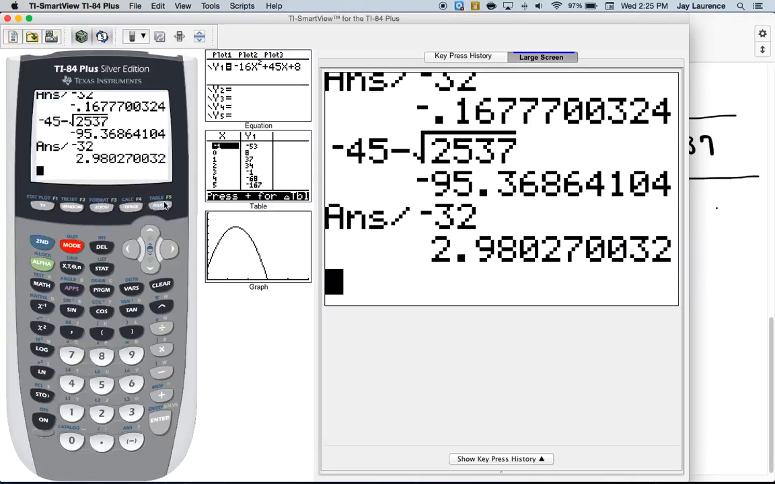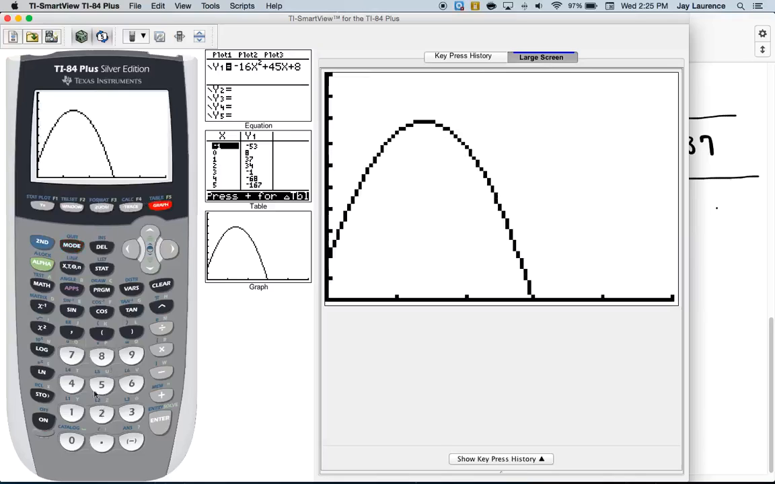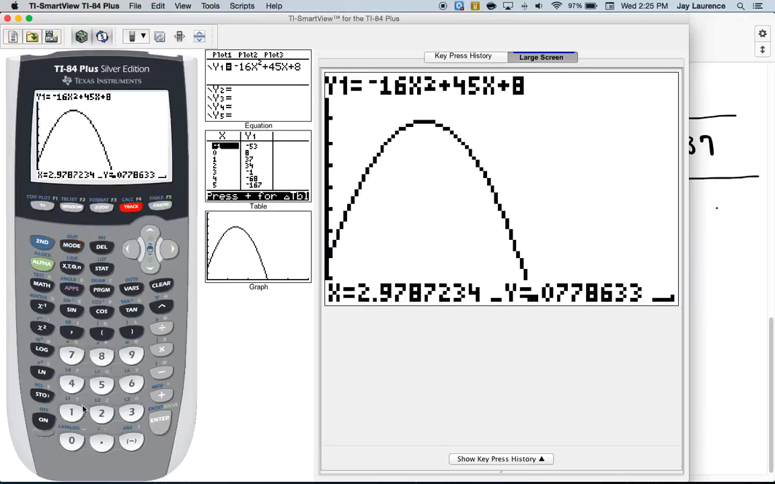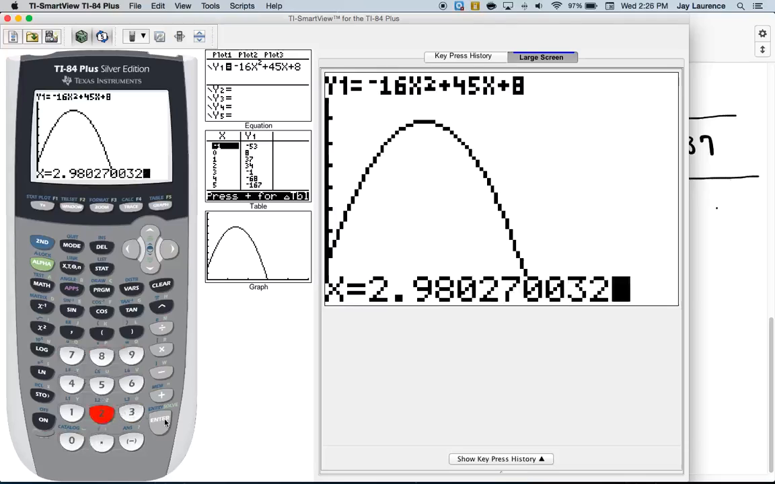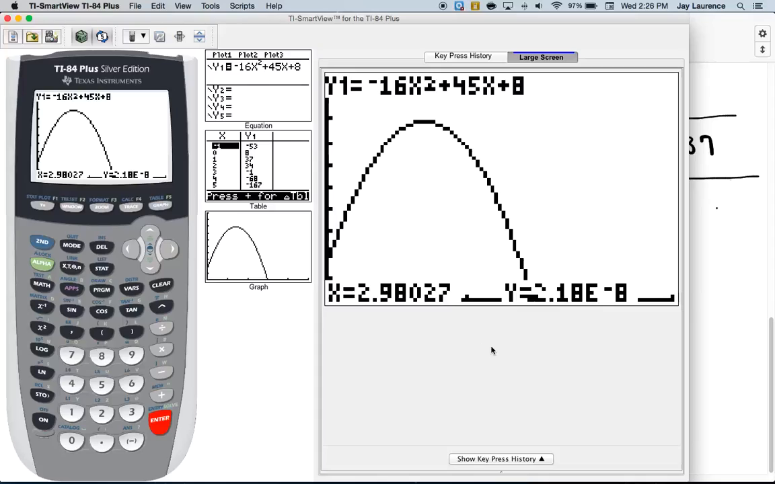0270032. So let me go 2.980270032, I think is what we said. Now watch how close to 0 this is going to be. Look at that. That's times 10 to the negative 8. That's pretty close. What it means is we had an irrational number in our answer, and so we're rounding it, so we're not getting 0 on the nose. But we know we're very, very close.